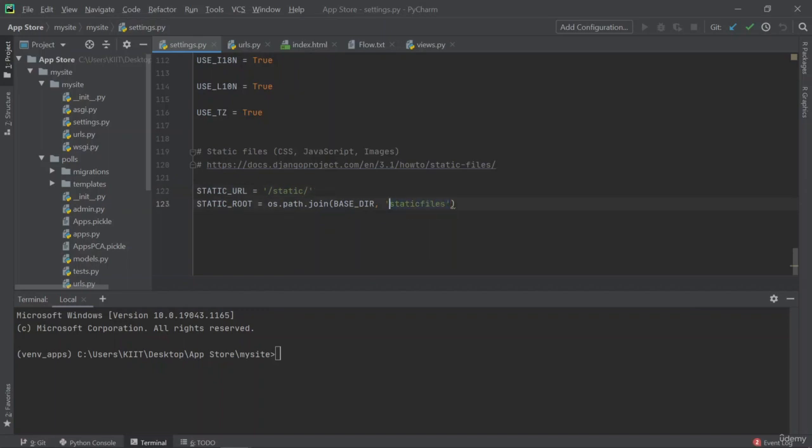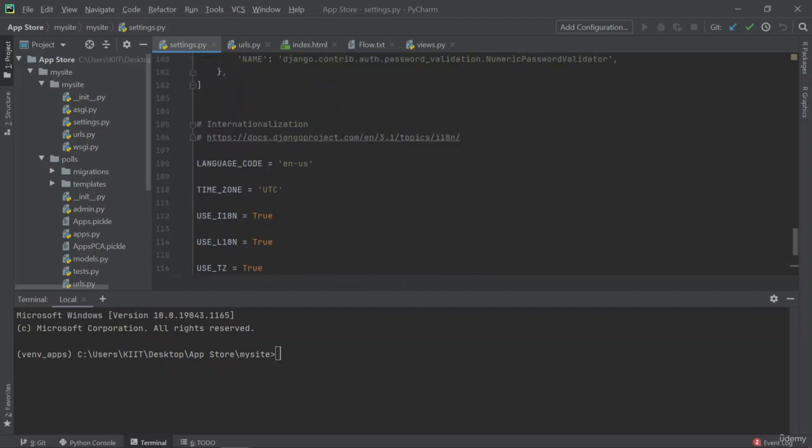So this static files will be a directory created when the code is set up on the server, and from this path the server will understand that by going to static we will be able to find the static files. Okay, so once this has been cleared, let's move to the views.